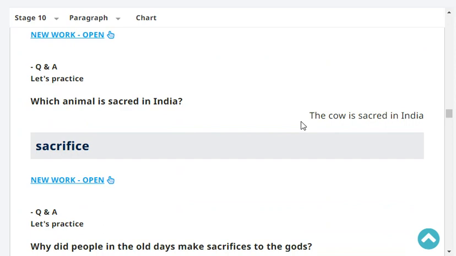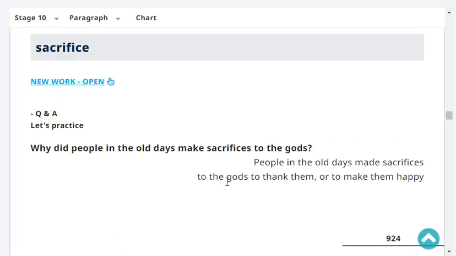The cow is sacred in India. Very good. Why did people in the old days make sacrifices to the gods?